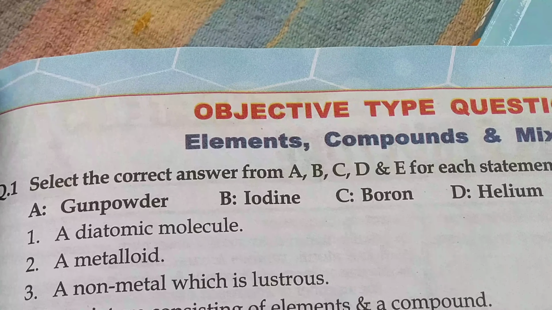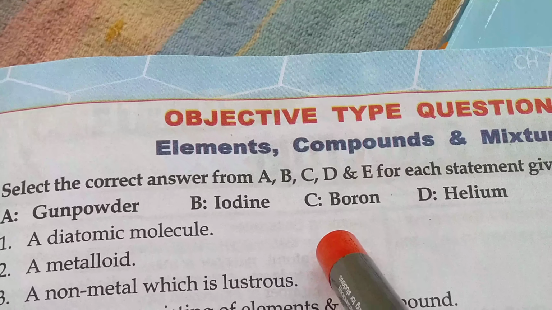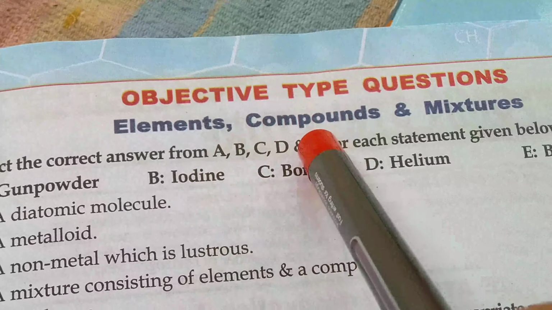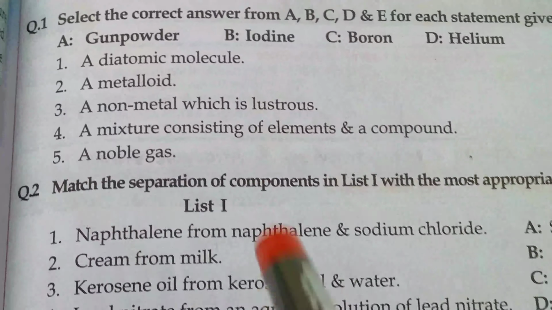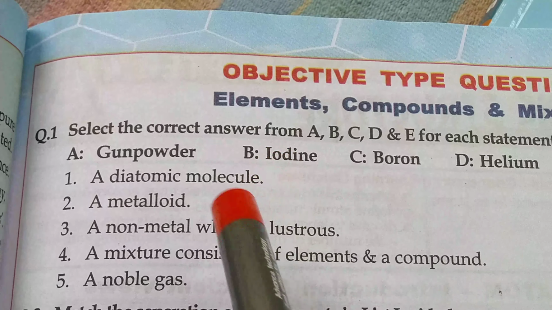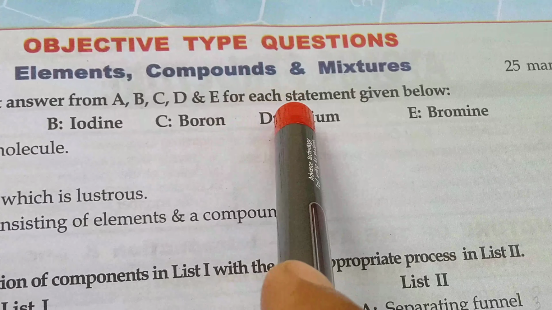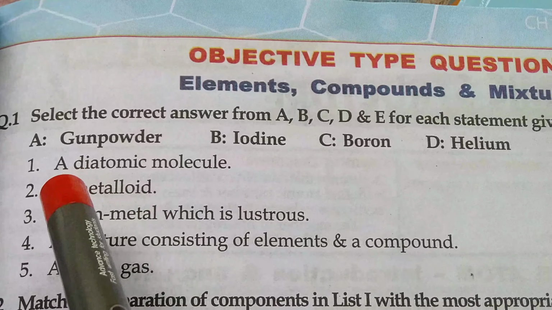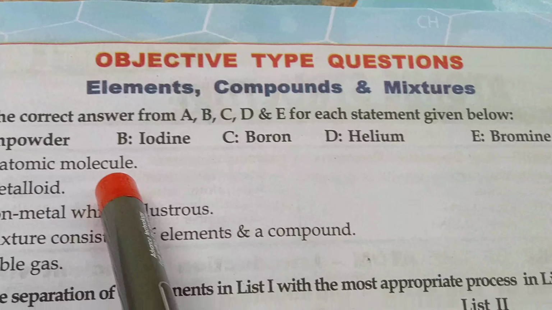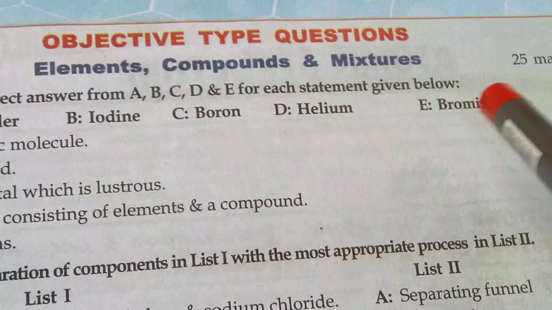Today I am going to discuss the exercise of chapter 3, objective type of questions. So look at your book. First question is here. Select the correct answer from A, B, C, D and E for each statement given below. A diatomic molecule. Answer क्या होगा? Bromine.